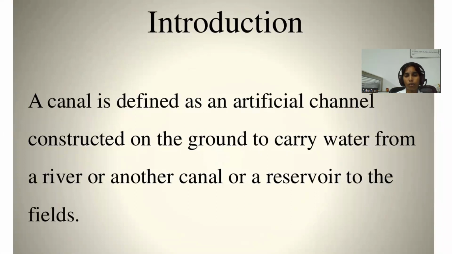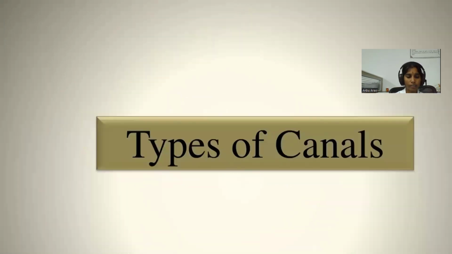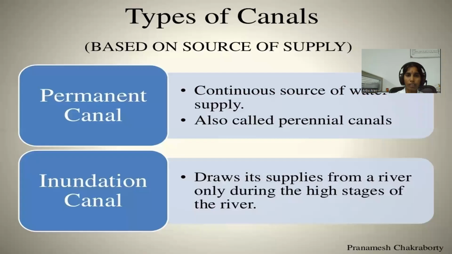Canal is defined as an artificial channel constructed on the ground to carry water from a river or another canal or a reservoir to the field. Types of canal. Canals are classified based on source of supply. Two types: one, permanent canal, and two, inundation canal.